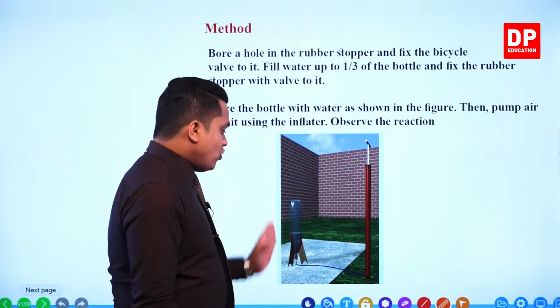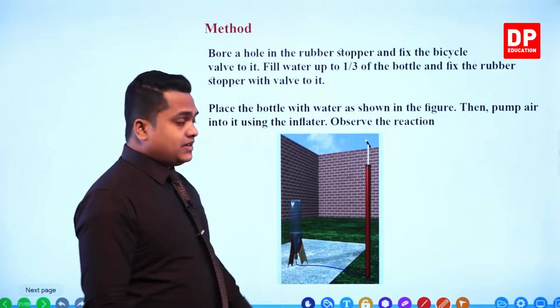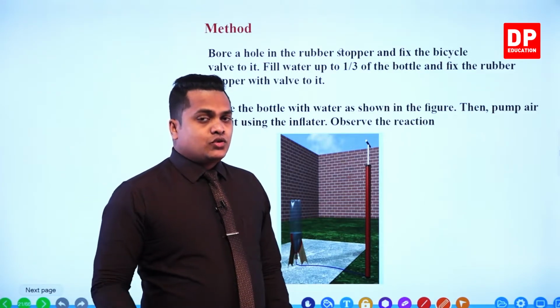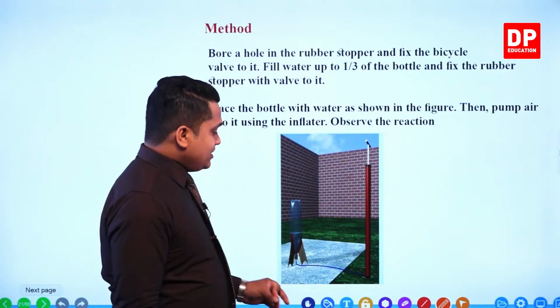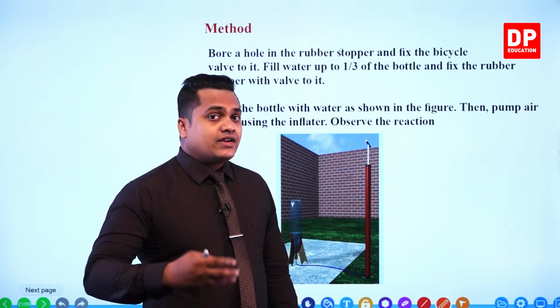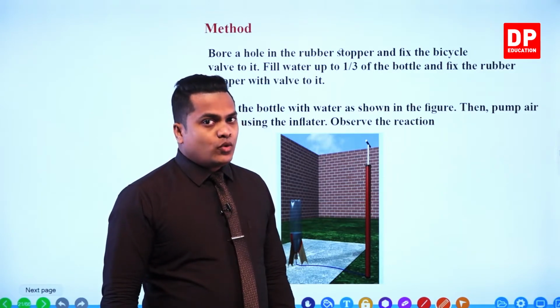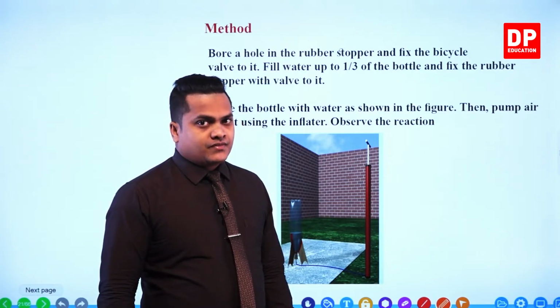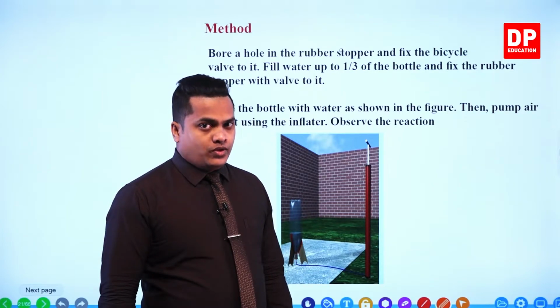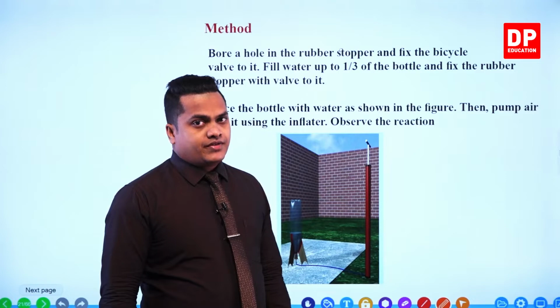When pushing water downward, a reaction force is exerted upward. So that's why this bottle moves up at a greater speed. That's how this rocket thing works, my dear children.